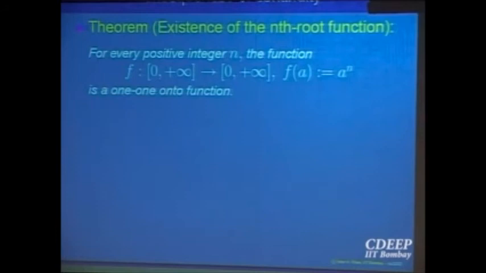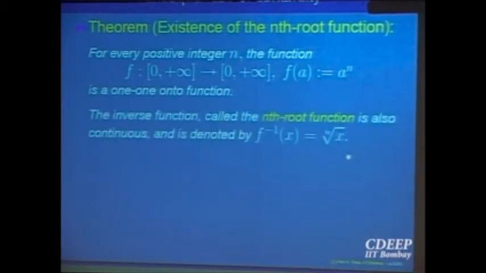So this is how the nth root function actually is defined. For any positive real number, there is a number called the nth root of it, and it is uniquely defined by this. And not only that, it also says that b going to b raised to power 1 over n is a continuous function by the theorem. So it has an inverse, and so the nth root function is a continuous function as a consequence of this theorem.